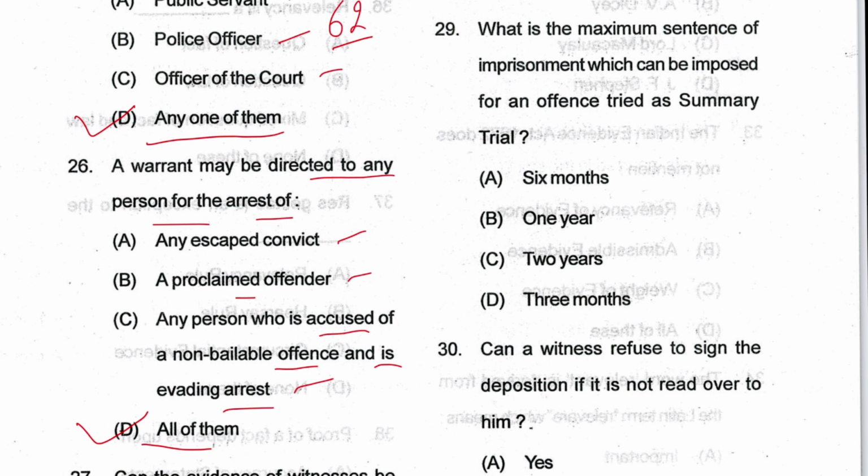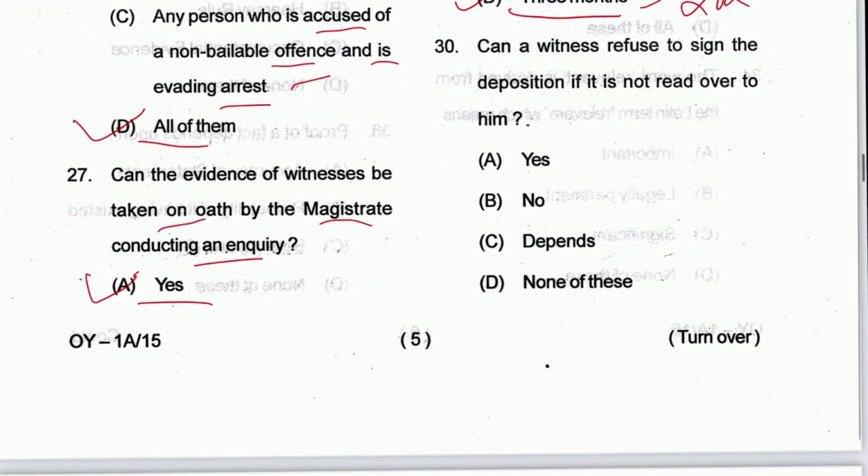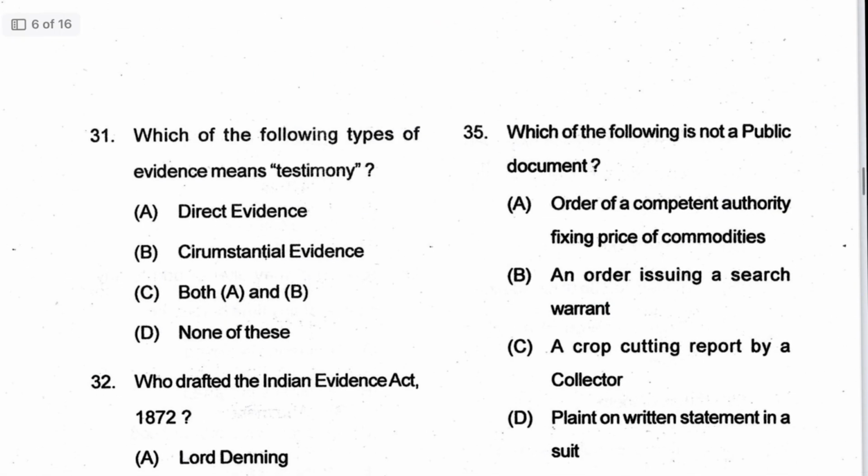Next 29, what is the maximum sentence of imprisonment which can be imposed for an offence tried as a summary trial? That is maximum 3 months. D is the answer. Where it is mentioned, in Section 262, and summary trial provisions are from Section 262 to 265. Next 30, can a witness refuse to sign a deposition if it is not read over to him? Yes, he can refuse. A is the answer.